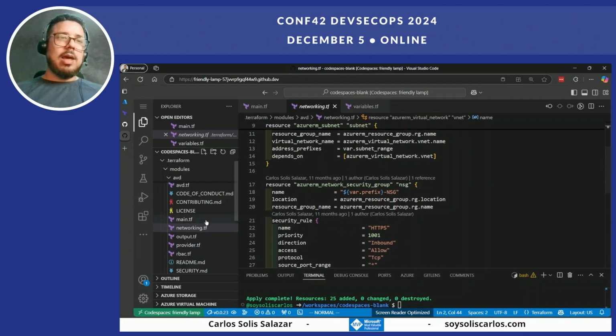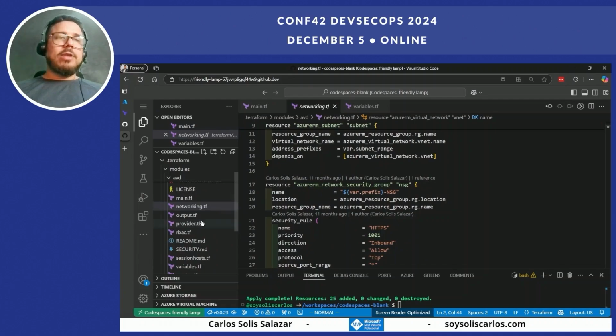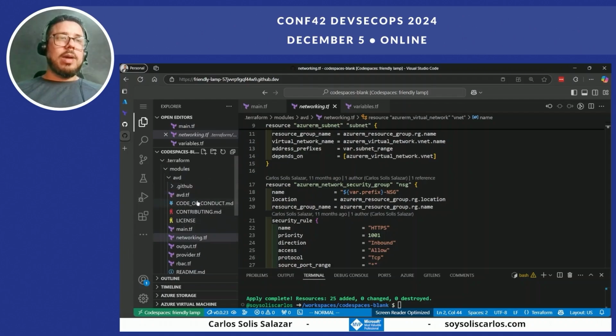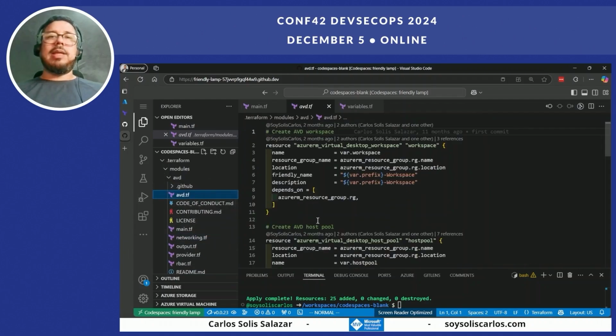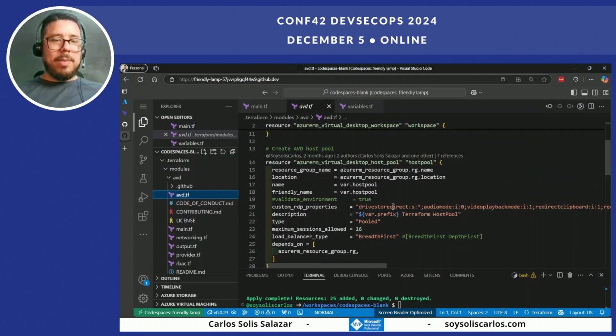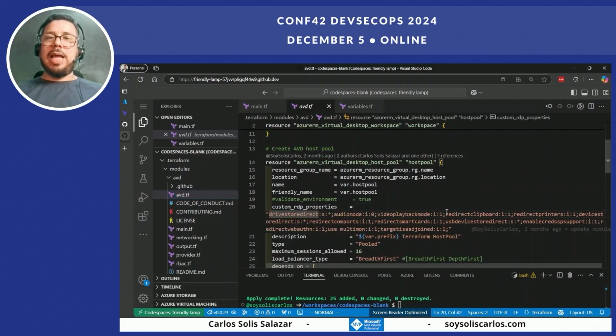So we created the networking part, and then after that, we need to create the Azure Virtual Desktop environment. Creating the Azure Virtual Desktop environment, I create the workspace and the host pool. As you remember, we had this same configuration. These are the custom RDP properties.